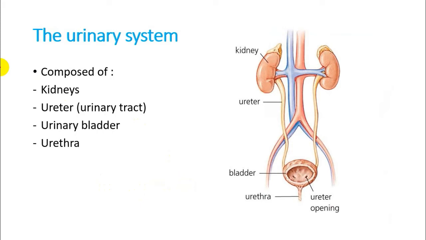The urinary system, or the system which is excreting urea, is composed of kidneys, 2 kidneys we got, ureters, also 2 ureters which are connecting kidneys with the urinary bladder, and the 4th structure is urethra, which is a tube-like structure which leads urea to come out from our body. Now we are going to discuss all of them.